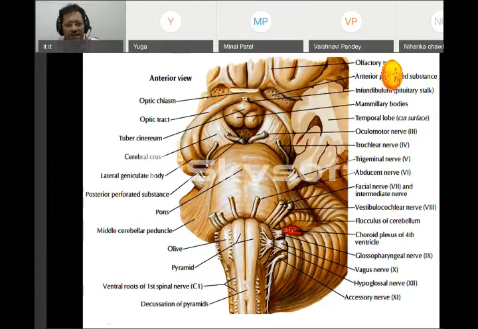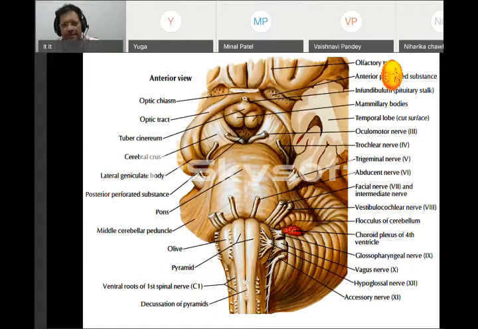Pons. The pons has the next four nerves. Can you see, this is trigeminal, which is coming from the pons. Then there will be abducent. Then there will be facial. And there will be the vestibulocochlear. So these four nerves are coming from the pons. Can you remember now? Four nerves.